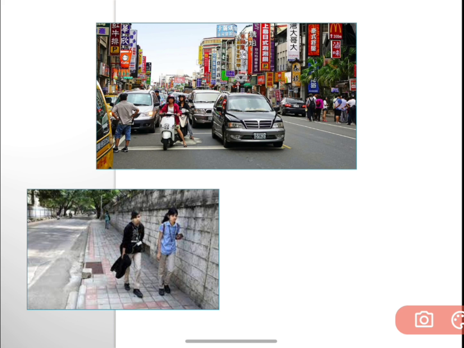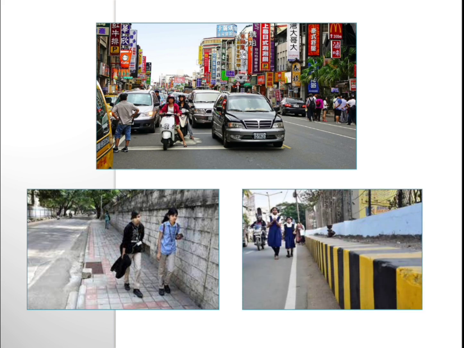Why? Because the vehicles will be going on the road, and you will be in the safe zone. The vehicles will not climb onto the footpath. That is wrong. They'll be moving on the road and you can walk on the footpath. Look at this picture, children, how the girls are walking on the road. Can you see behind there is a bike, and behind that there might be a car also, isn't it, children? That becomes very dangerous. That's why we prefer to walk on the footpath.